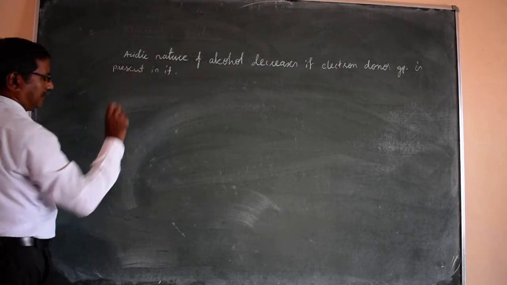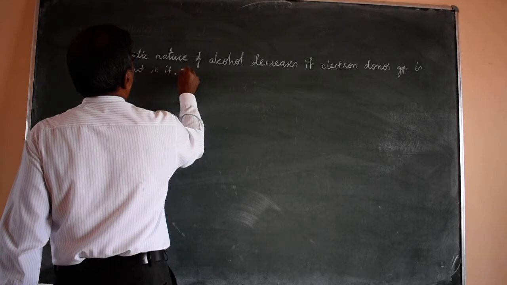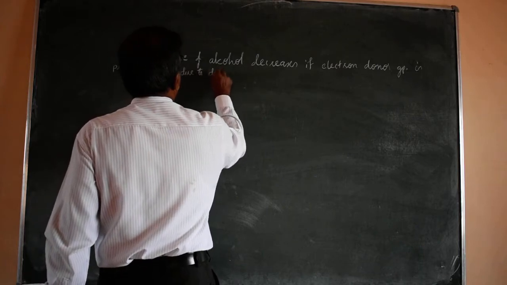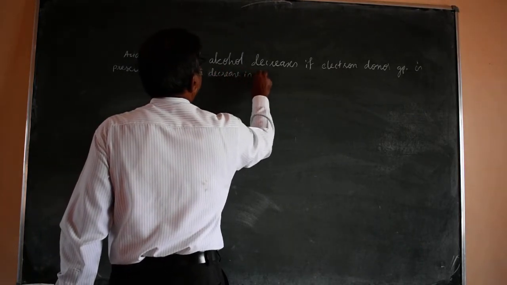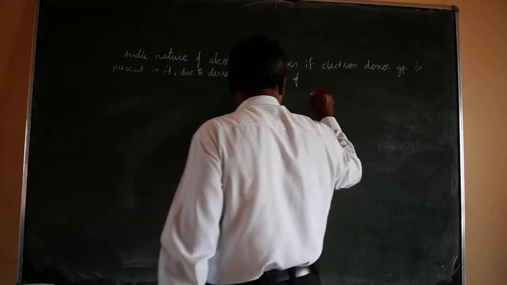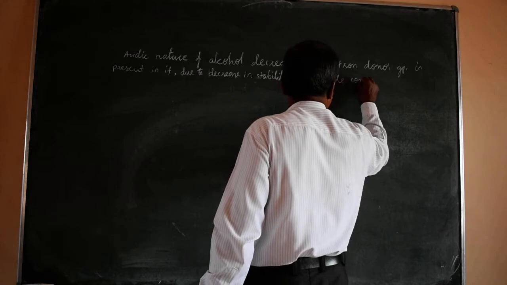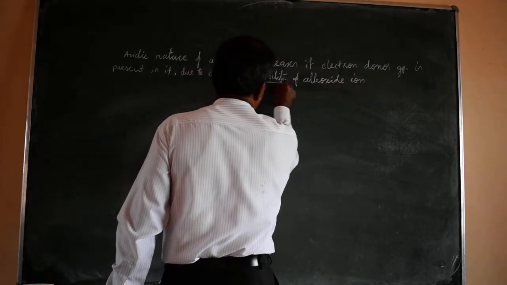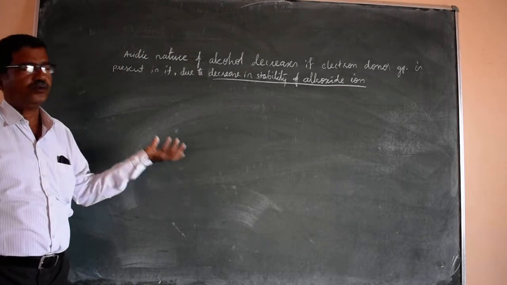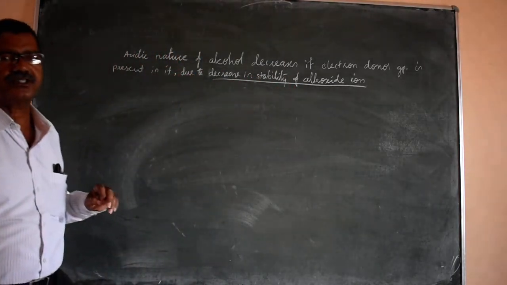It is because of the decreasing stability of the alkoxide ion. If there is an electron donor group, an electron releasing group, then the acidic strength decreases because of decreasing stability of the alkoxide ion.